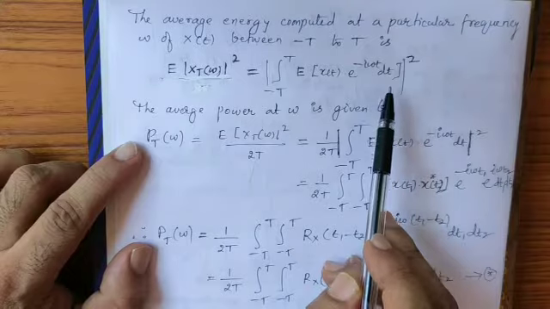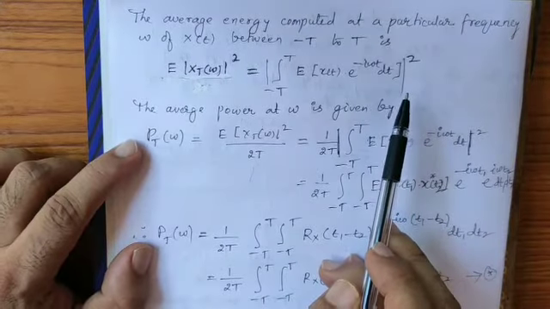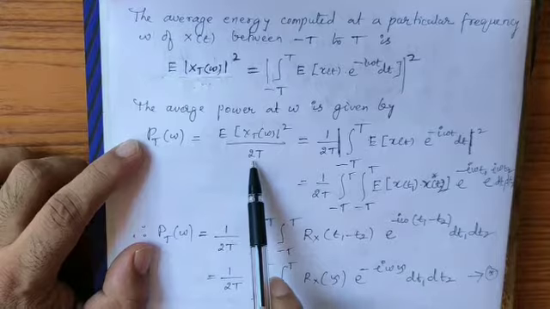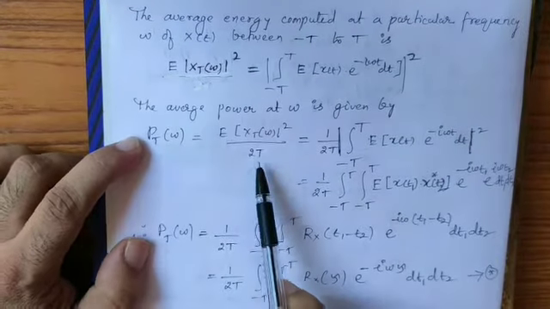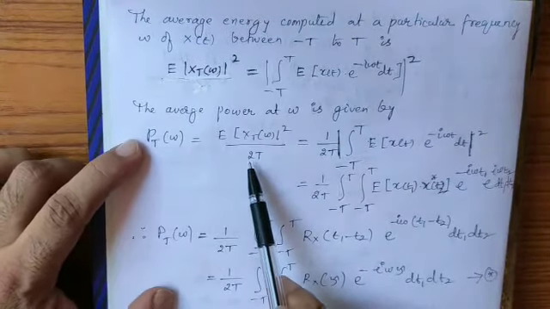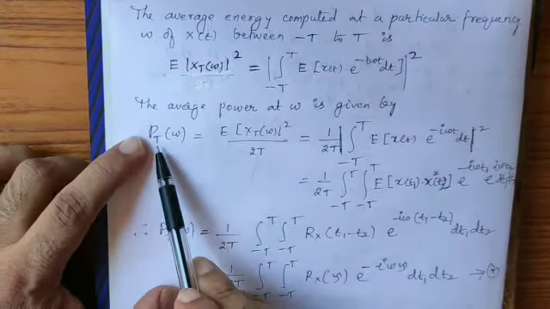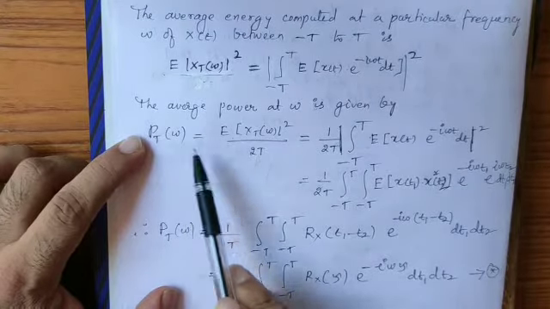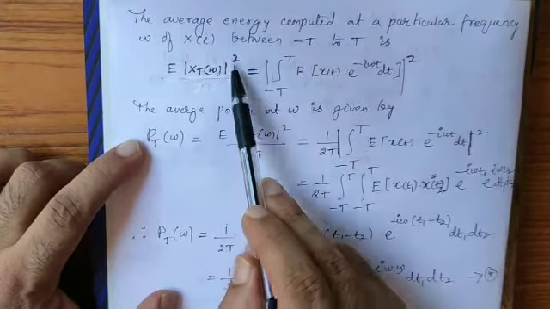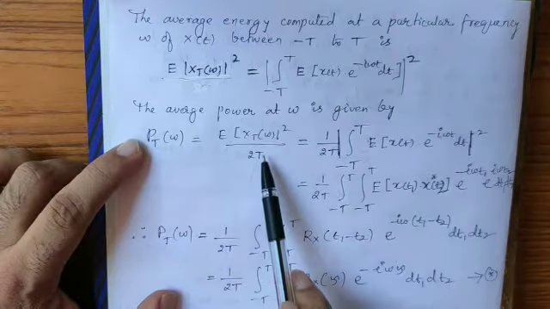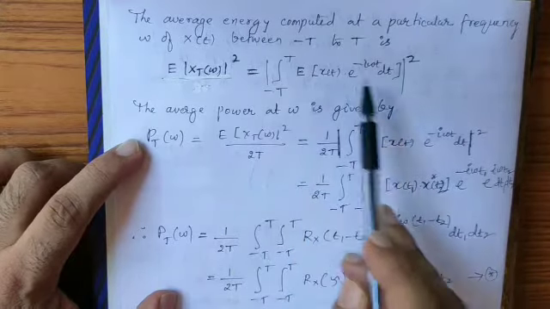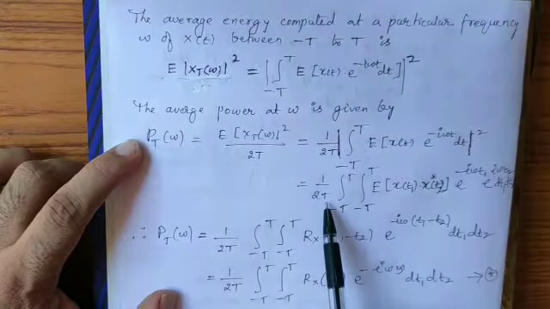Now the average power, if you want to calculate, divide the average energy by the length of the interval. The length of the interval from minus T to T is 2T. So it is denoted by P_T of omega. So P_T of omega is the expected value of X_T of omega whole square divided by the length of the interval. That is equal to something like this, 1 by 2T.